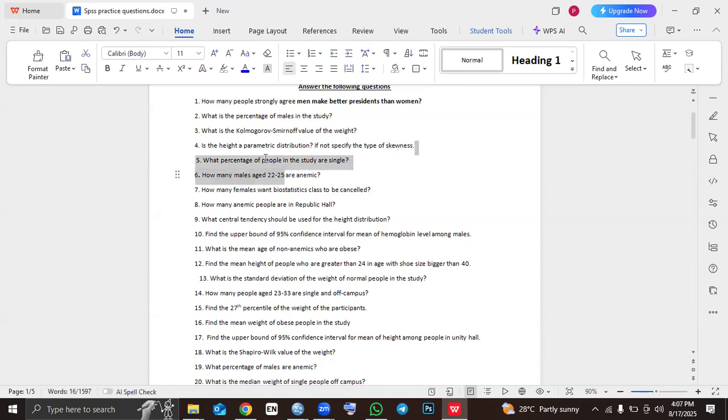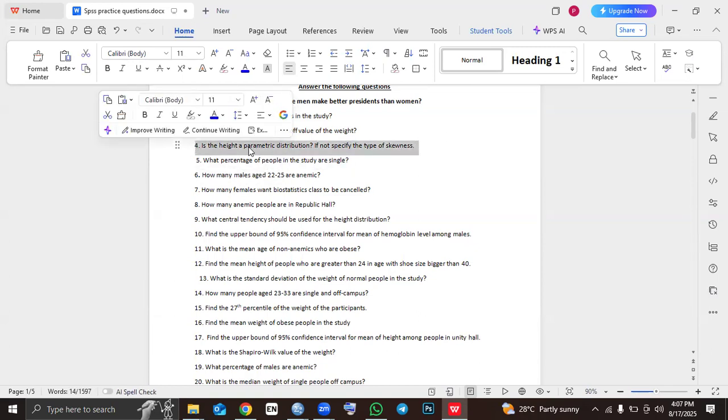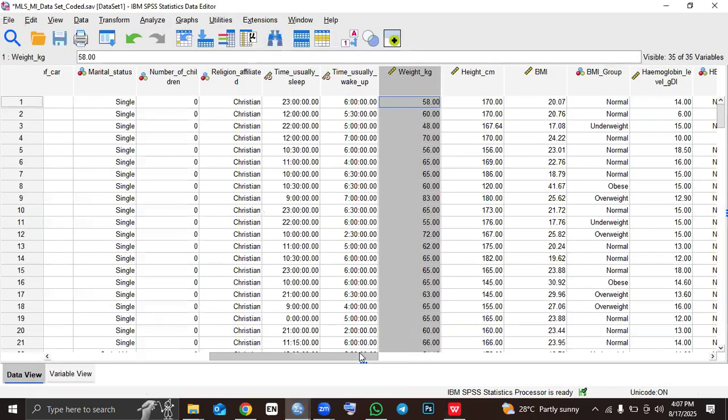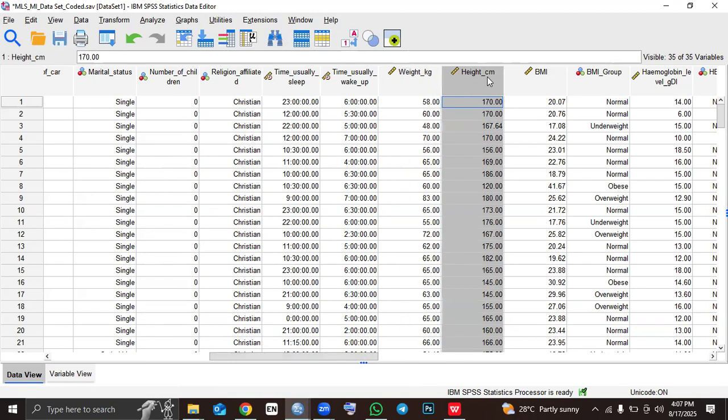For us to be able to answer whether the height is a parametric distribution or not, we have to run a normality test with plots for height. So we'll come back to our data set and look for height.